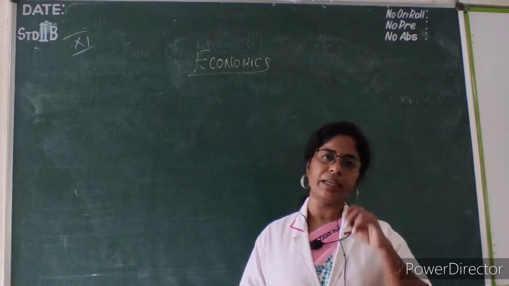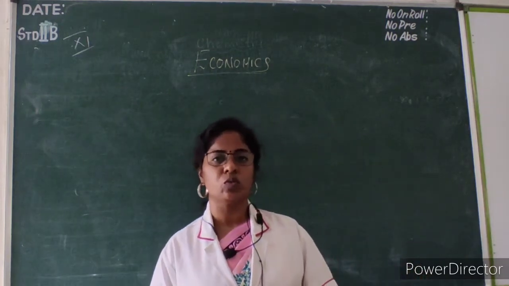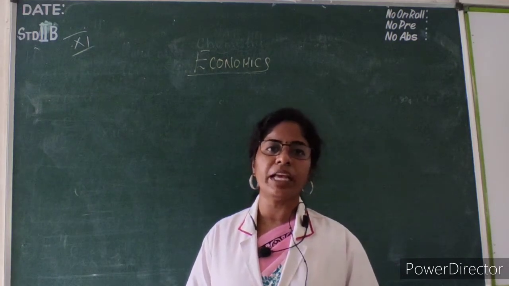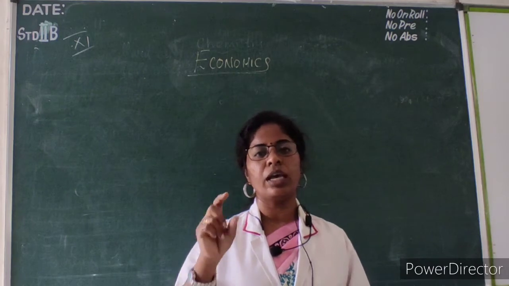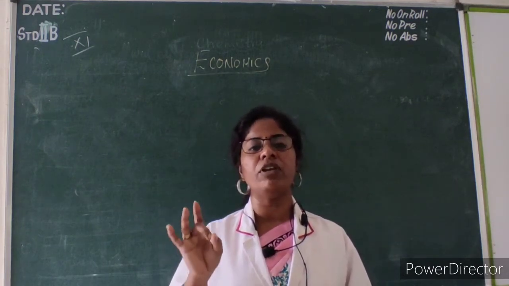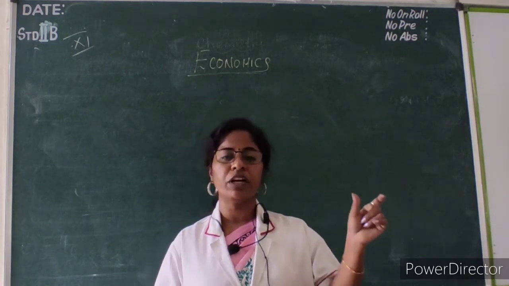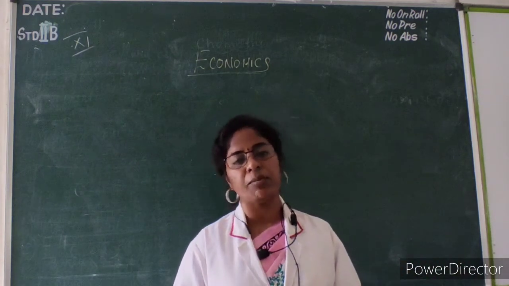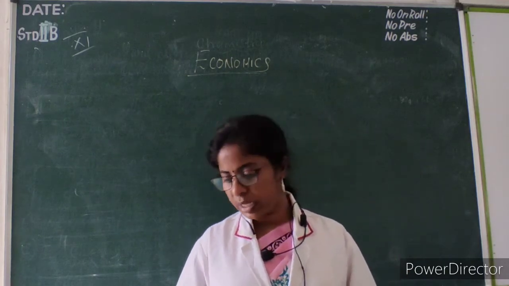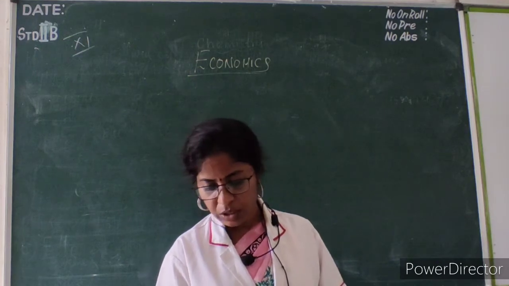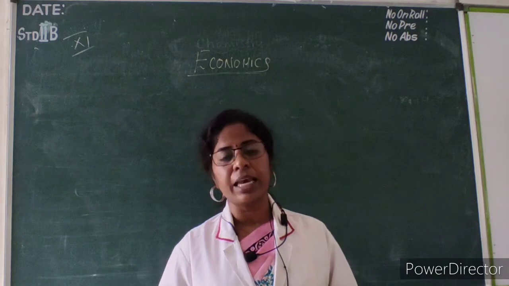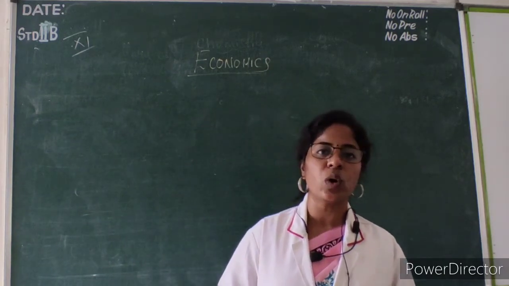So what do you mean by isoquants? Isoquants means a locus of different combinations of two inputs which gives the same level of output. So this is called an isoquant. I have explained the table of an isoquant, the schedule. Then we saw the diagram of isoquants. Now we will move to isomap.